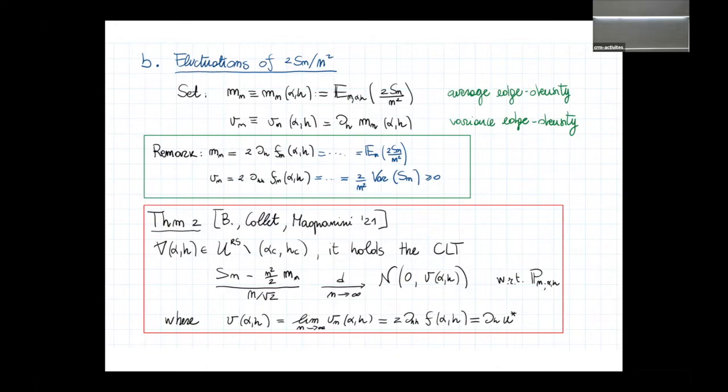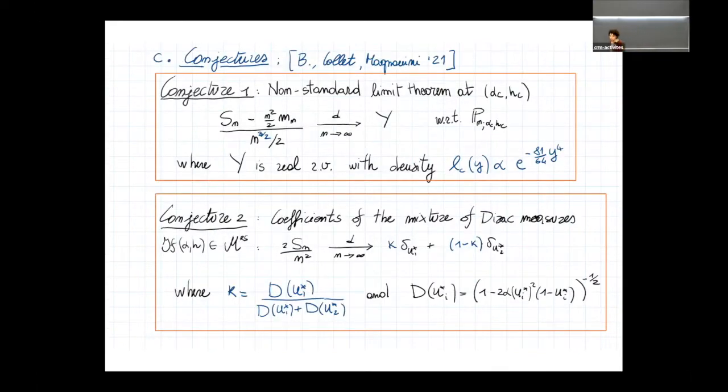And in particular, it is precisely 2 times the second derivative of the free energy. And from this, you can realize that these results cannot be moved up to the critical point, because at the critical point, this second derivative is not well defined, where the result breaks. But we have conjectures on that.